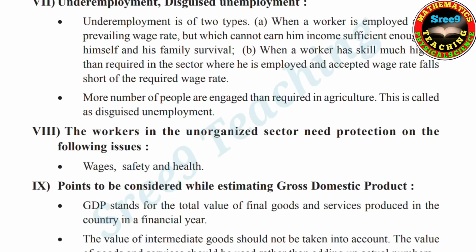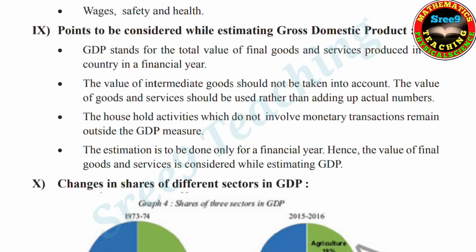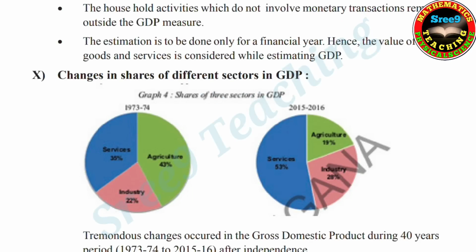Okay. And next, underemployment, disguised unemployment. Eighth point, the workers in the unorganized sector need protection on the following issues: wages, safety and health. Ninth point, points to be considered while estimating gross domestic product. This is very important. Now here, changes in shares of different sectors in GDP.